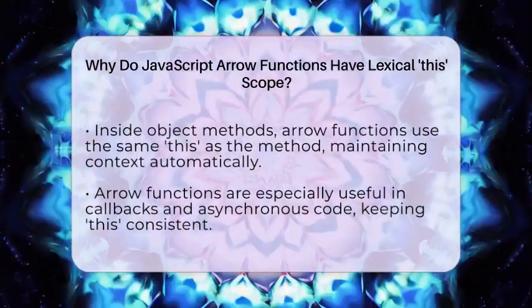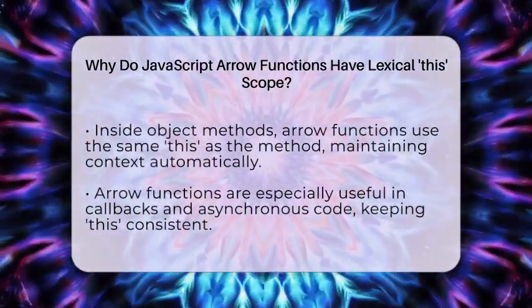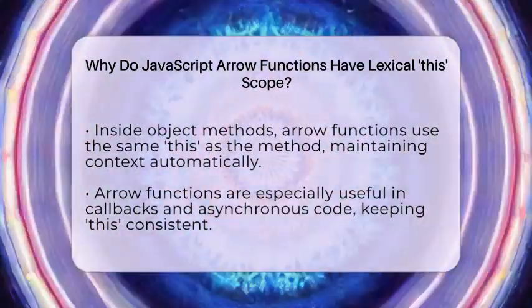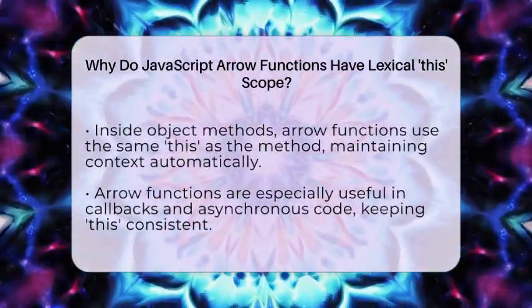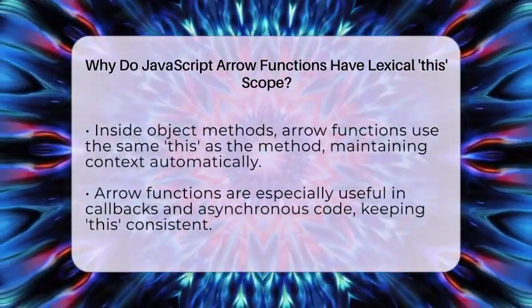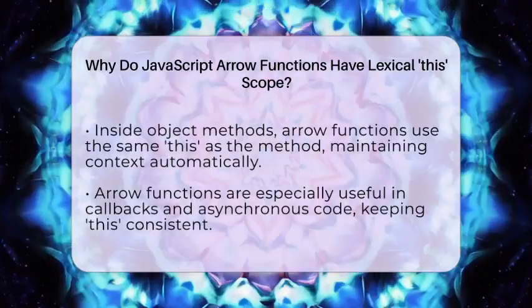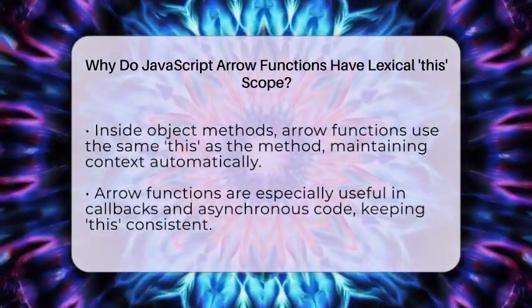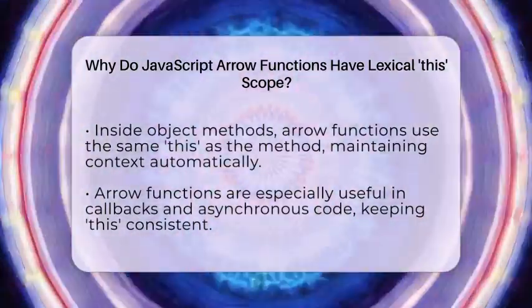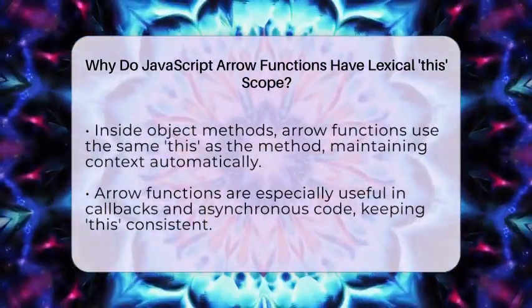This is especially helpful in asynchronous functions and callbacks, where this often gets lost in translation. In web development, arrow functions are perfect for callbacks and event handlers. They keep the context consistent, so you don't have to add extra code to keep track of this.